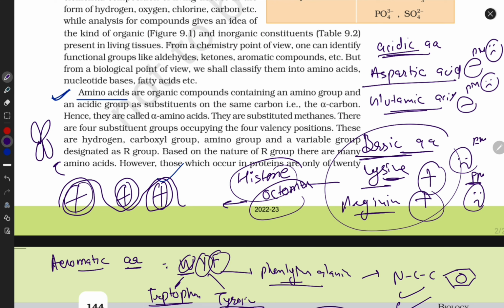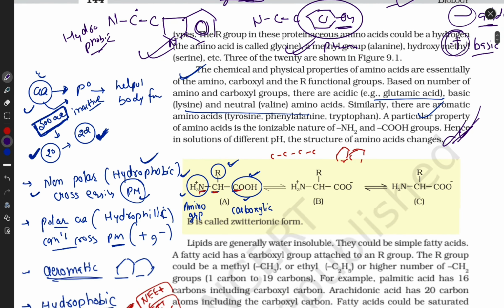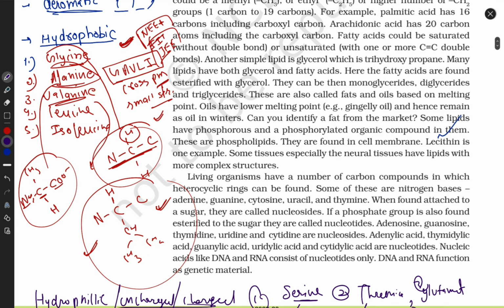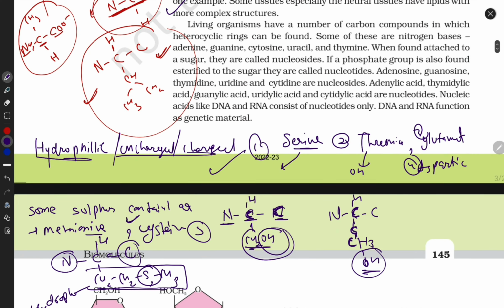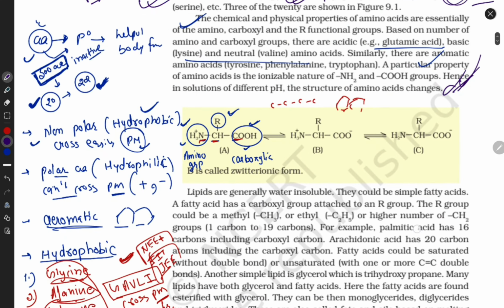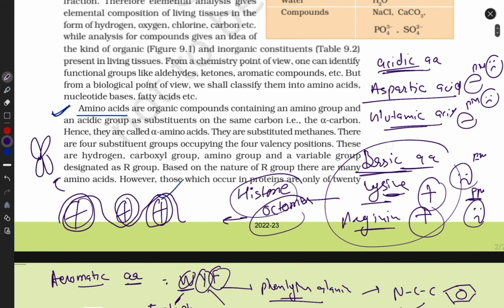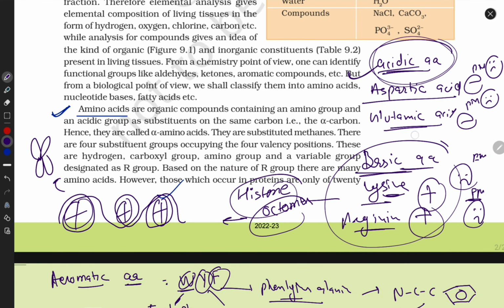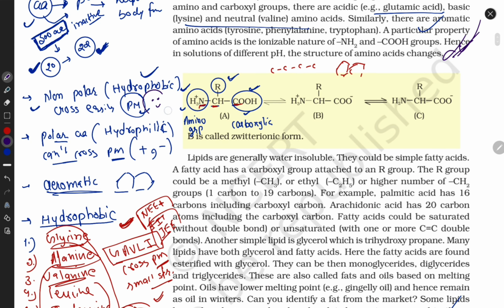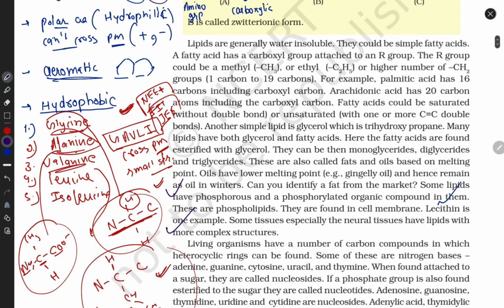Okay, guys, I think you are clear. I know this looks somewhat messy, but if you concentrate on my lecture, then you can easily identify what things are written where. Some sulfur containing. I know my writing is not very good, but I hope you will understand my words. Acidic amino acids, basic amino acids. This emoji sign means they can't cross the PM. These are the examples.